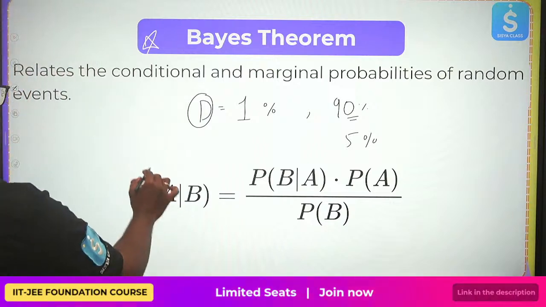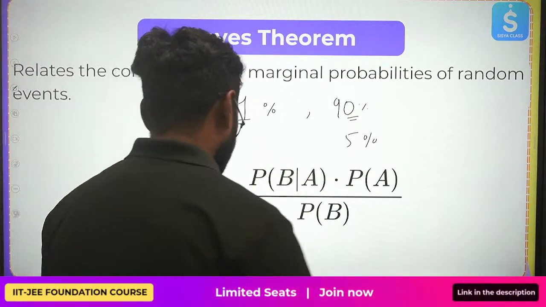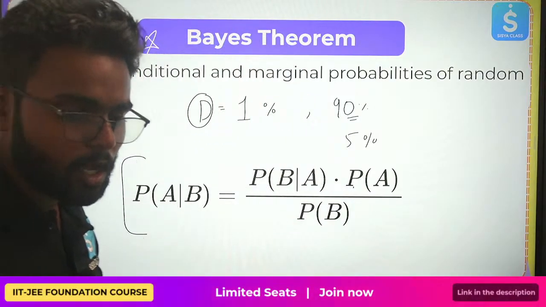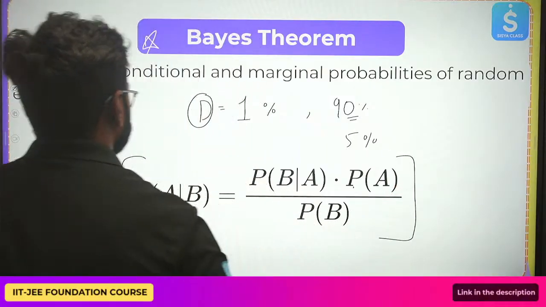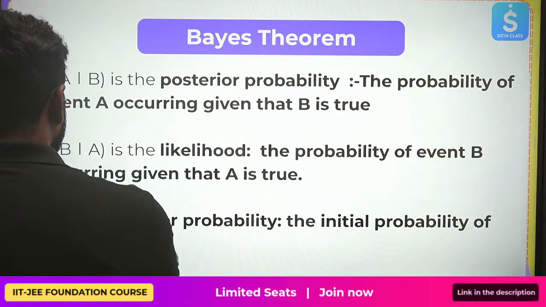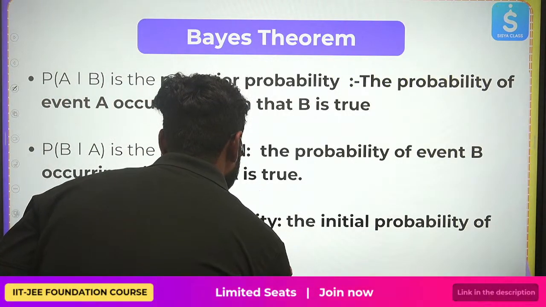So this is the formula. P of A given B is given by P of B given A into P of A by P of B. It's all probability. Now, let us study each term in this. Let me start with P of A. What is P of A? It is your initial chance.